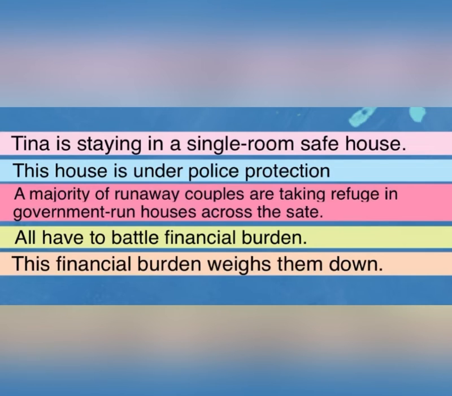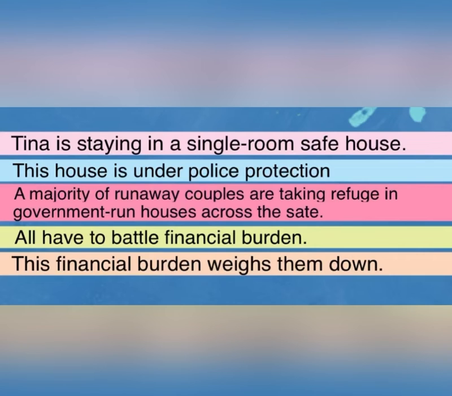Last sentence is, this financial burden weighs them down. Weighs them down means this financial burden worries them, right? Because of this financial burden, they are worried, they are suppressed, they are sad. So I hope you understood the meaning of these 5 sentences.